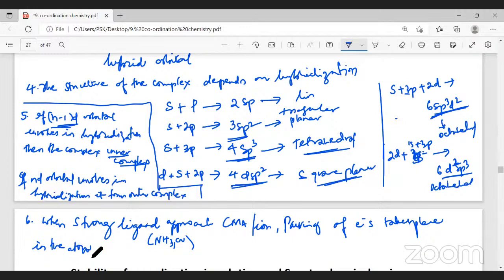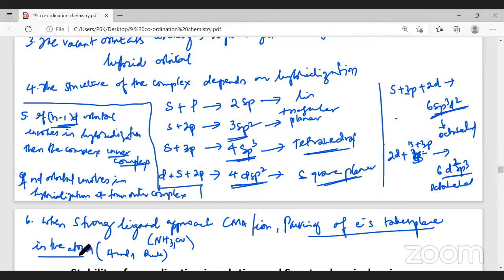That means it goes against Hund's rule. Hund's rule says all the available orbitals should have 1 electron, only then pairing takes place. But whenever a strong ligand like cyanide or ammonia approaches the central metal atom or ion, pairing of electrons within the metal ion takes place. Therefore, it goes against Hund's rule. Did you follow this? 6 points. Is it clear?